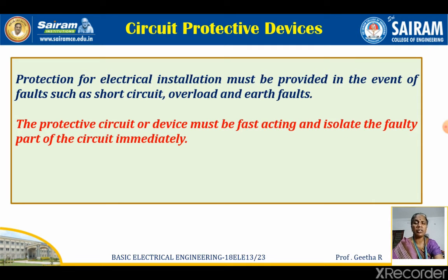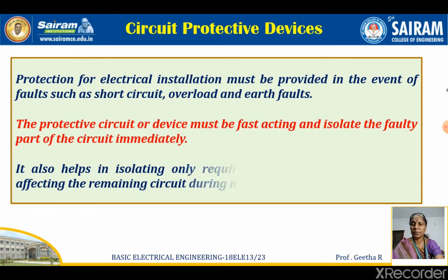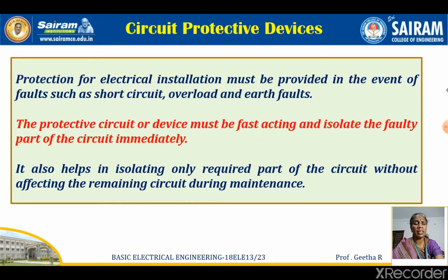The protective circuit should act so fast that it immediately isolates the circuit if at all any fault occurs, before it damages the circuit. It also helps in isolating only the required part of the circuit without affecting the remaining circuit during maintenance. Out of many portions of the circuit, you need to concentrate on only one part. So only that part of the circuit can be isolated using such a device, called a circuit protective device, without affecting the remaining part of the circuit.